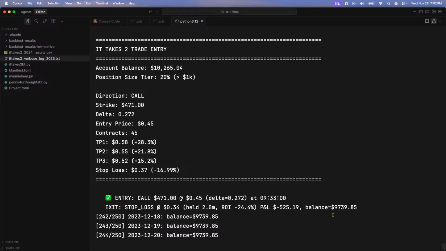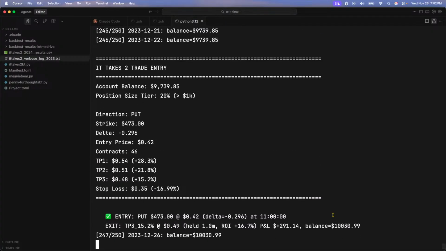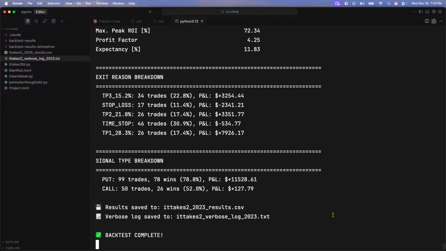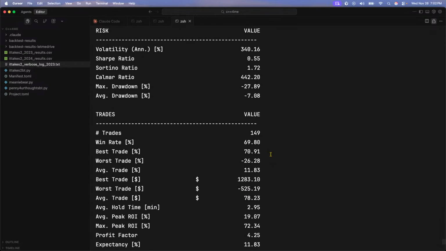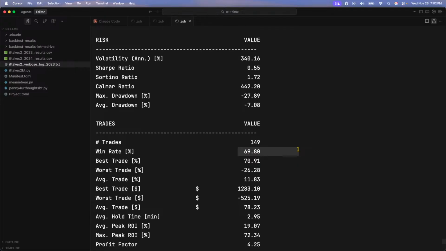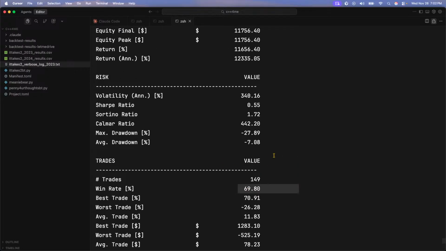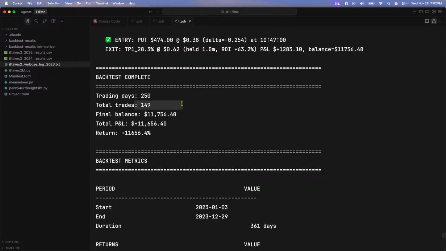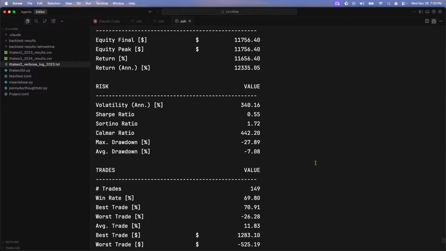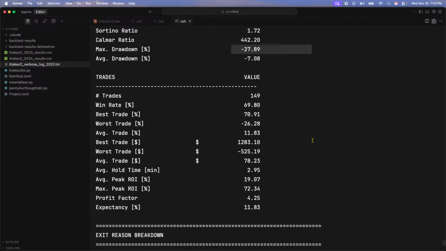The strategy is going back and forth between 10,000 and 9,700. But when it does work, I'm going to let you know we got something on our hands, ladies and gentlemen. The win rate is a little bit less because the win rate before was 75%. This one is 69. The total trades, 149 trades, 11,000. Max drawdown is 27%. That's not that bad. Best trade 1,200. Worst trade 500. Even if you double it, the best trade is still there. The profit factor is 4.25. I'm loving it. For every dollar that we're losing, we're making $4 back.